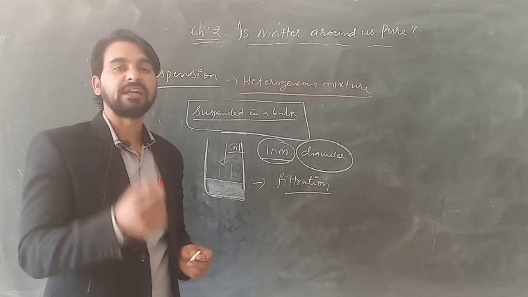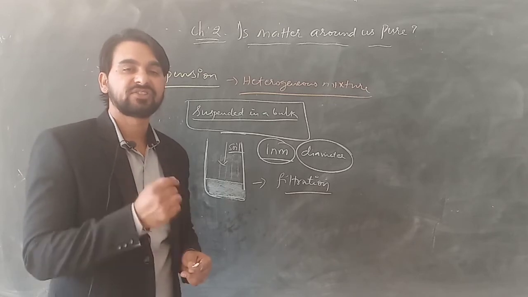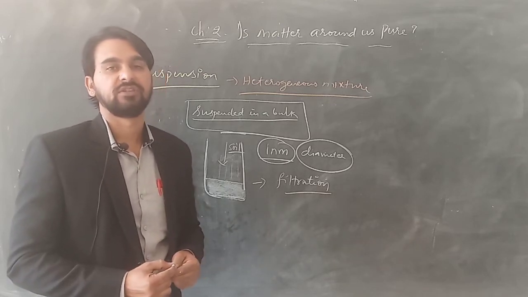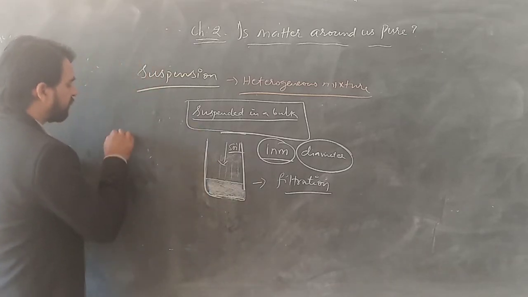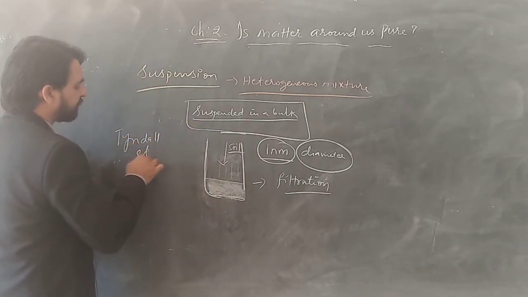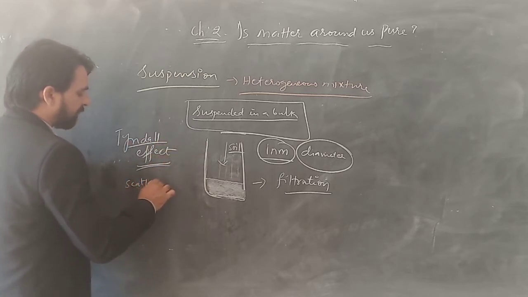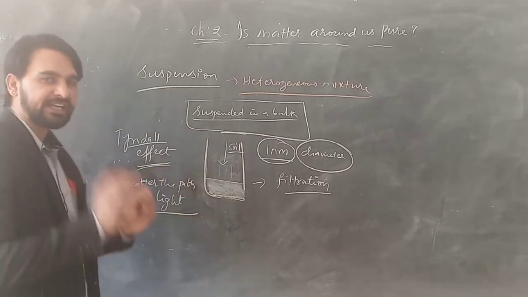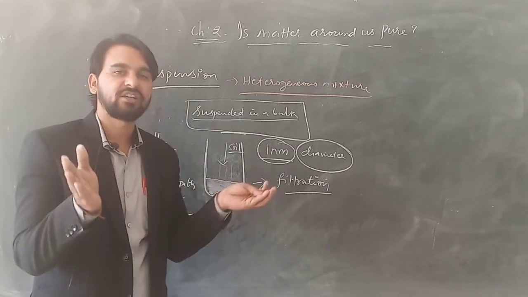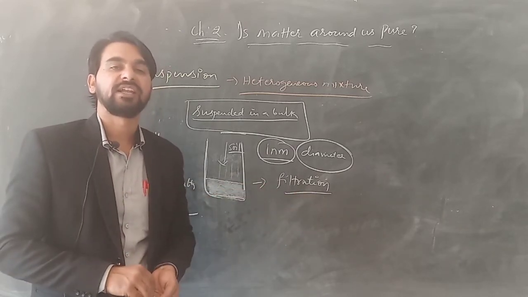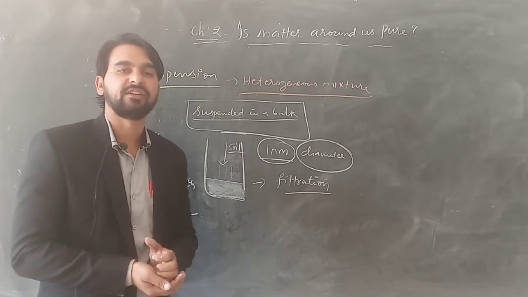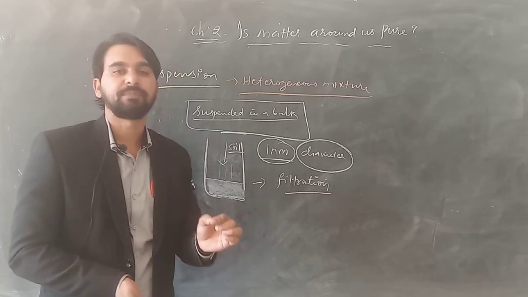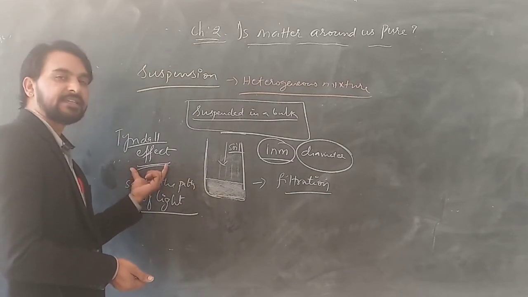Now we have seen about the Tyndall effect, that means the ability of the particles of the medium, whether they can scatter the light or not. So here the suspension will show the Tyndall effect. It is going to scatter the path of light. It means the size of the particles is sufficient that they can scatter or spread the light. This capability of scattering the path of light is referred to as the Tyndall effect.